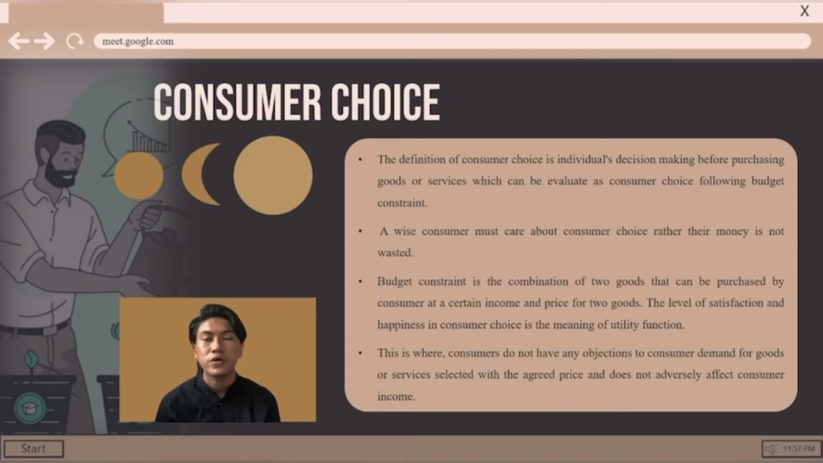In this part, we have to analyze consumer choice between two goods, so the user's best decision among competing goods can be explained with the combination of budget constraint to maximize the total utility function. Budget constraint is the combination of two goods that can be purchased by a consumer at a certain income and price for two goods. The level of satisfaction and happiness in consumer choice is the meaning of utility function. This is where consumers do not have any objection to consumer demand for goods or services selected with the agreed price and it does not adversely affect consumer income.